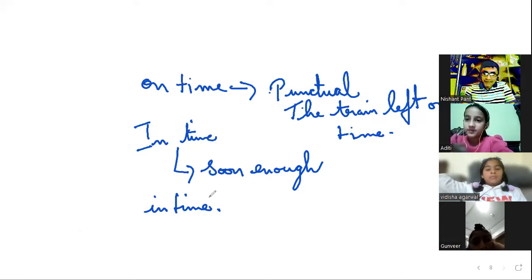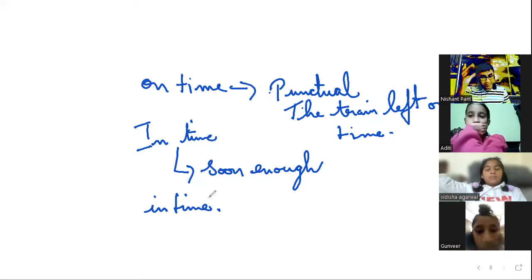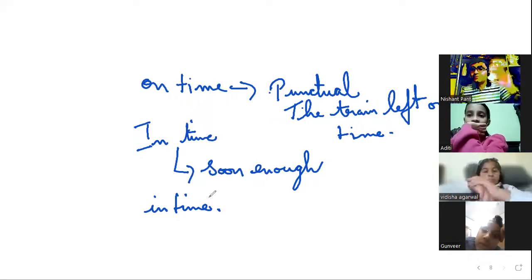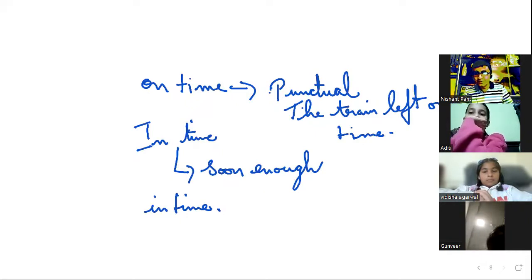I hope I reach home soon, so you know, to see the football match. So I would say I want to get home in time, in a comfortable way, right? In time. So just remember that. I was on the platform in time, just enough to catch the train. I was on time means I was there punctual. In time means hurrying, running, I just reached and I was there soon enough so that I did not miss the train.